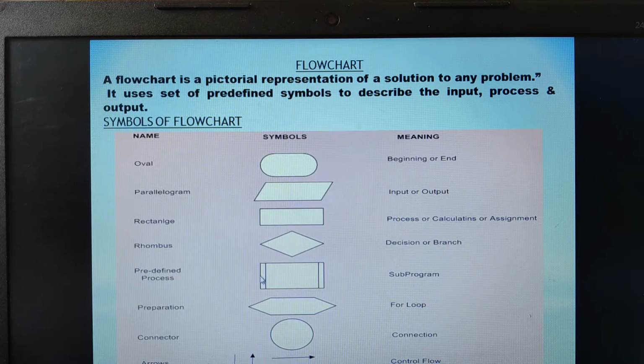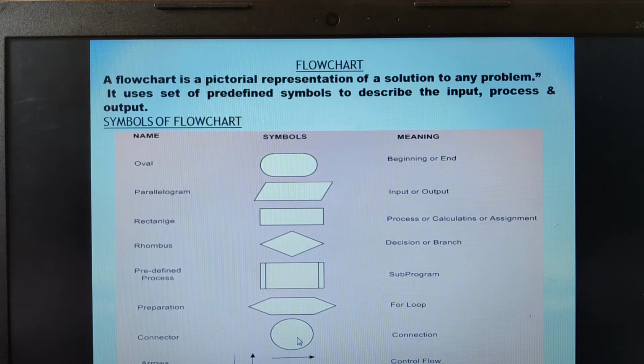Then we have the predefined process. Suppose in my program we have a subprogram, then we can denote it with this particular symbol. And then we have the for loop. The for loop also comes under the control statements. If we have to represent it, then I have to use this preparation symbol.